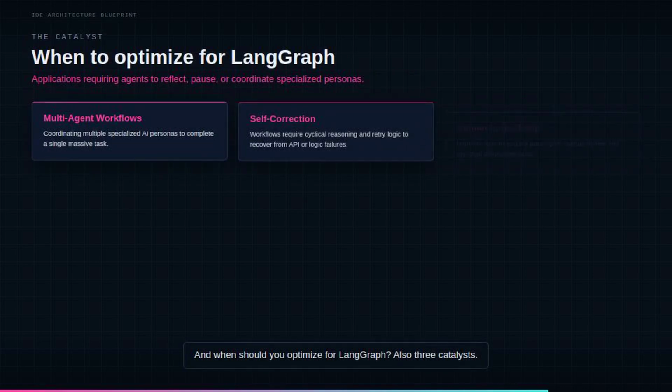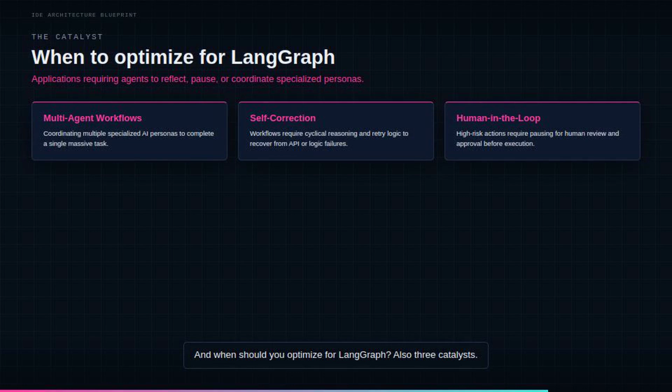And when should you optimize for LangGraph? Also 3 catalysts. Multi-agent workflows, when you're coordinating several specialized AI personas to complete one massive task. Self-correction, when workflows require cyclical reasoning and retry logic to recover from API or logic failures. And human-in-the-loop, when high-risk actions require pausing for human review and approval before execution.